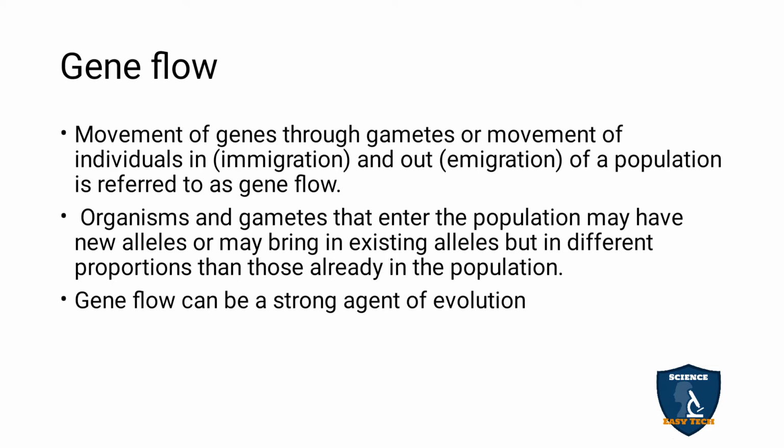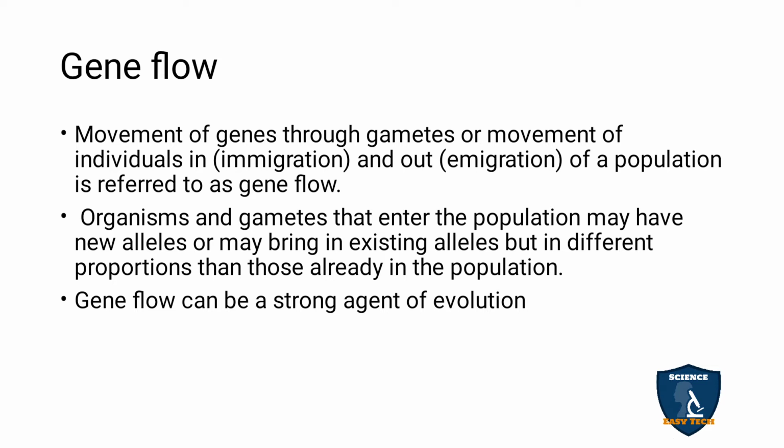That is called immigration. So like that, genes flow in and out between individuals or through gametes in a population. That is called gene flow.